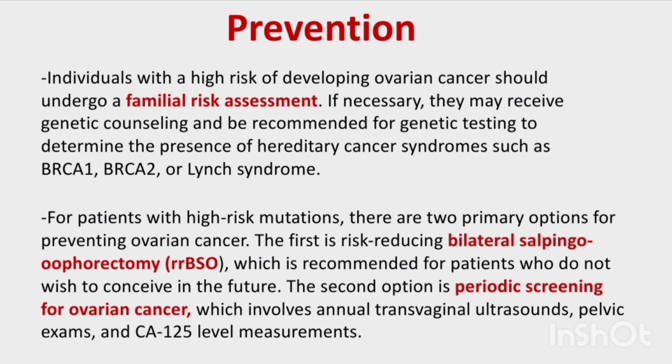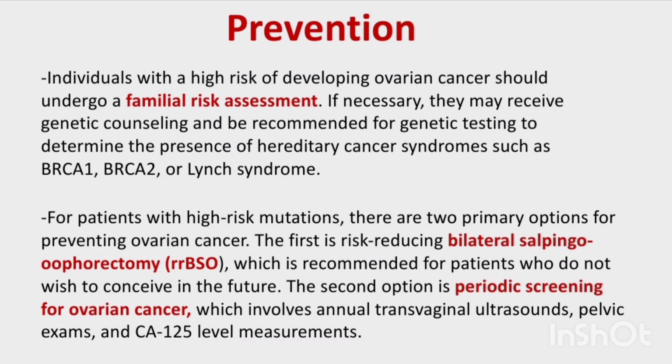Coming to prevention, individuals with a high risk of developing ovarian cancer should undergo a familial risk assessment. They may receive genetic counseling and be recommended for genetic testing to determine the presence of hereditary cancer syndromes such as BRCA1, BRCA2, or Lynch syndrome.